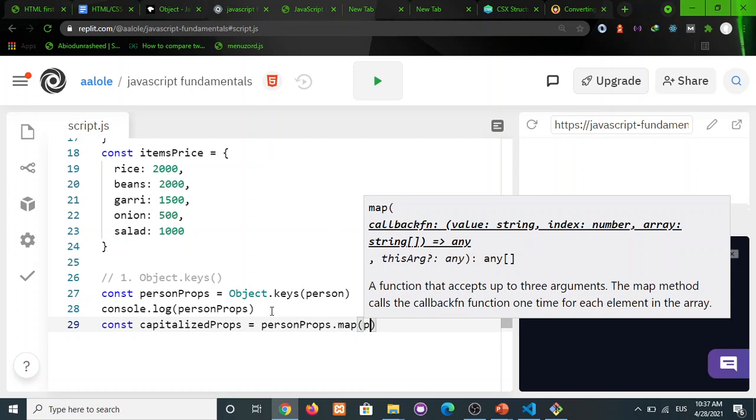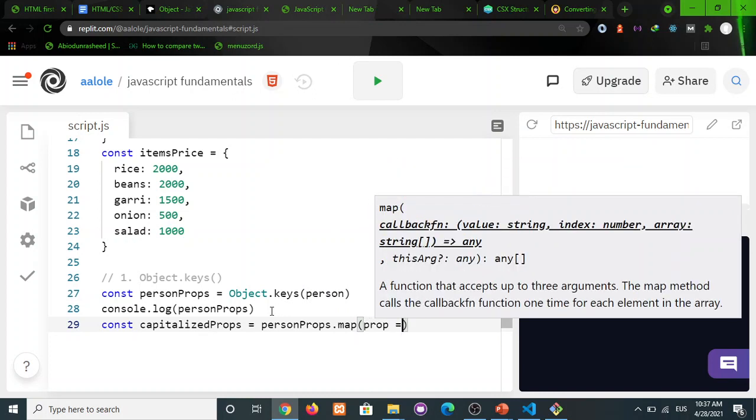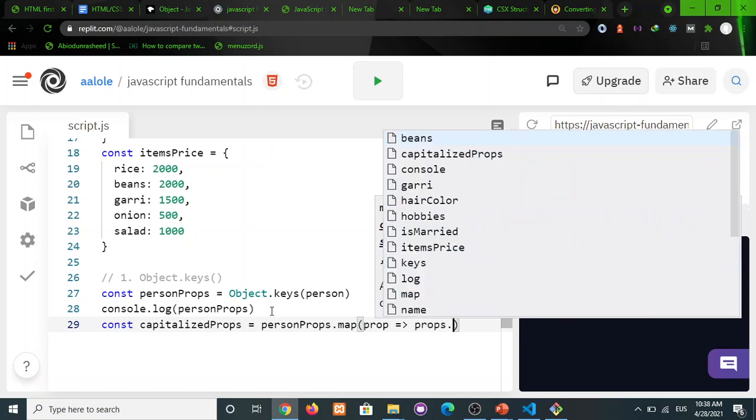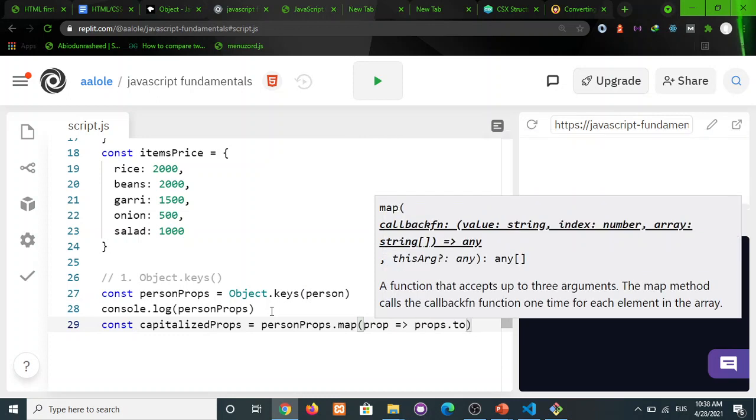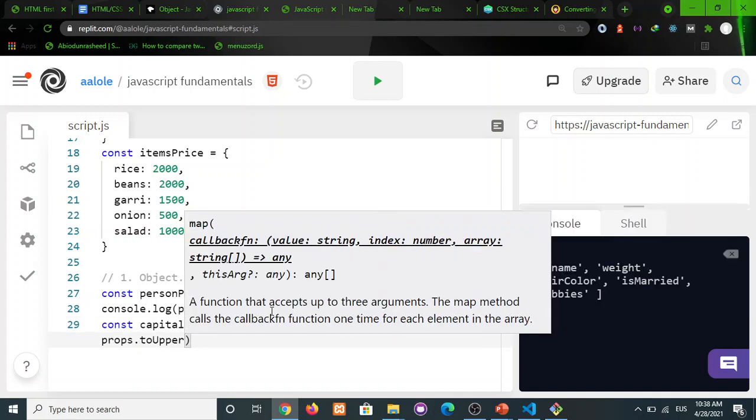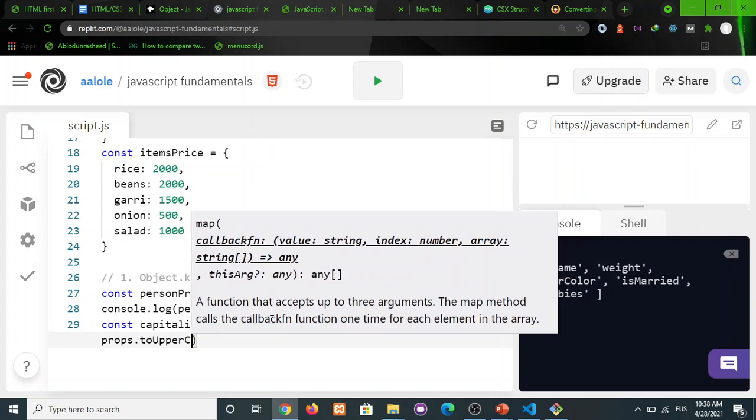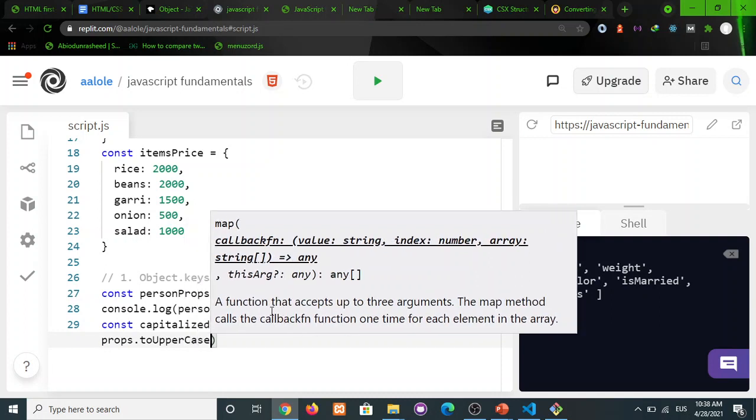Okay, and let's call prop, and let's tell it to return prop dot toUpperCase.